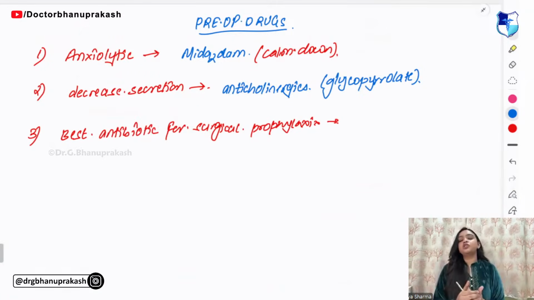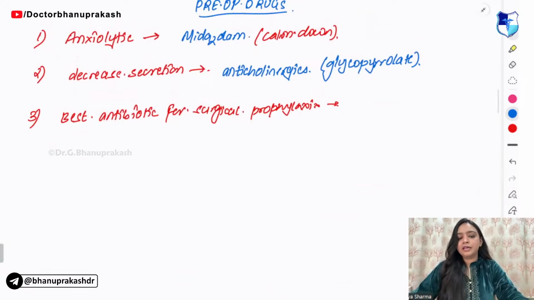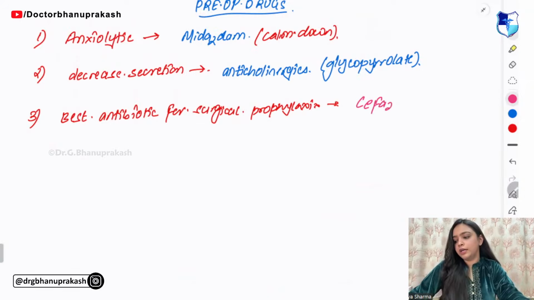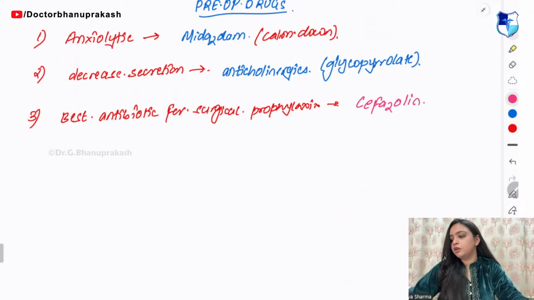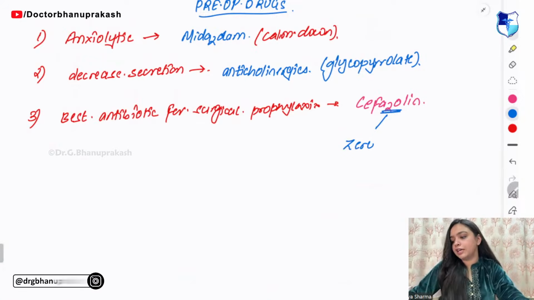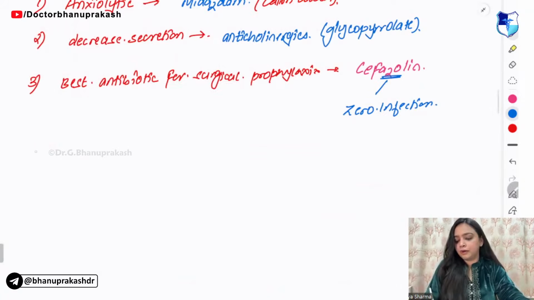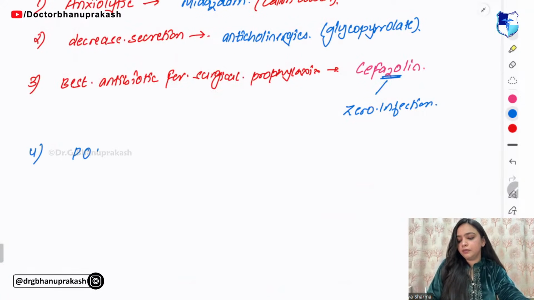Next that you have is the best antibiotic for surgical prophylaxis. So the best antibiotic, remember, is cefazolin. Remember it as ZO, which means zero infection. For post-operative nausea and vomiting, what do we give?